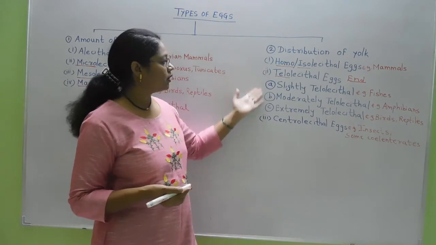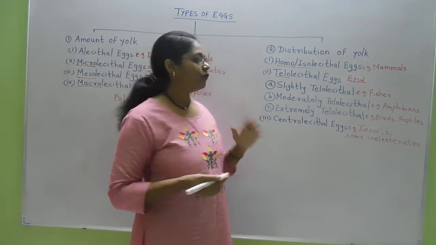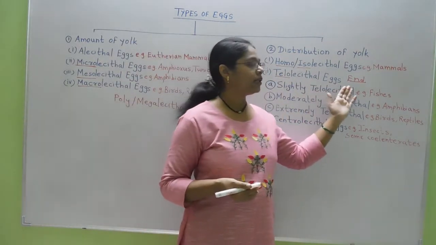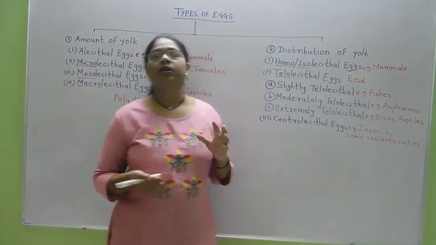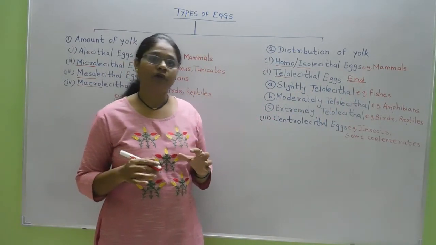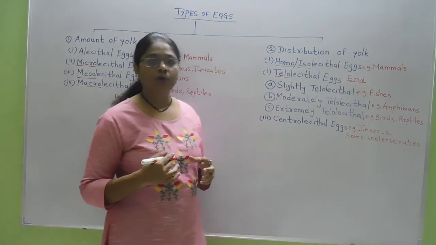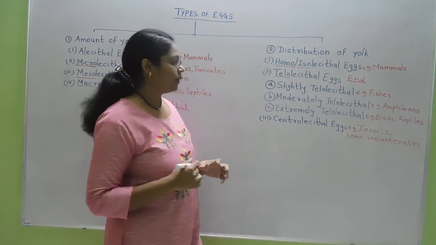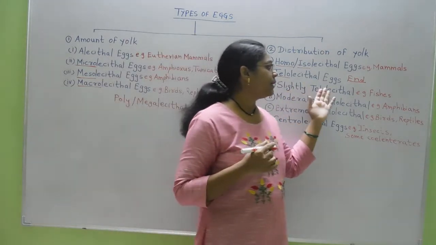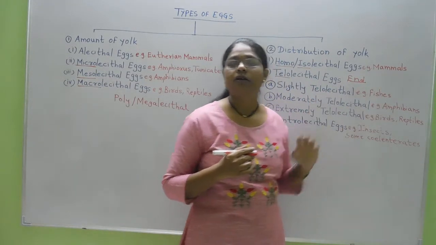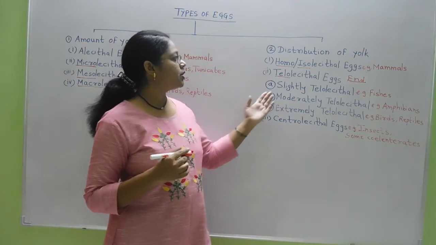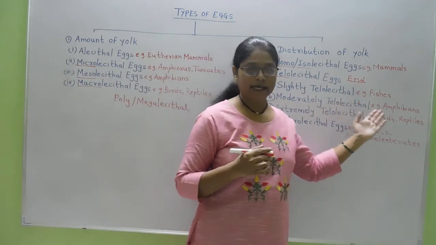Telolecithal eggs are further classified into three types. The first one is slightly telolecithal eggs. Slightly telolecithal eggs contain a low amount of yolk. That low amount of yolk is concentrated towards the vegetal pole of the egg. Such slightly telolecithal eggs are present in the fishes. The next one is moderately telolecithal eggs.